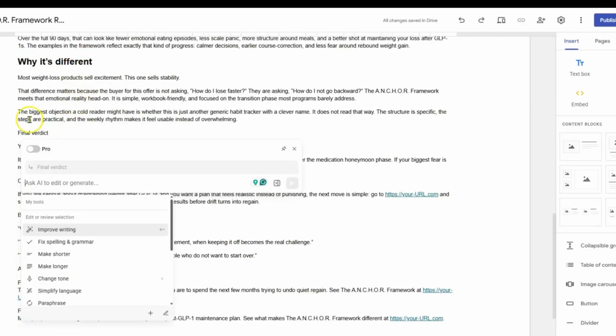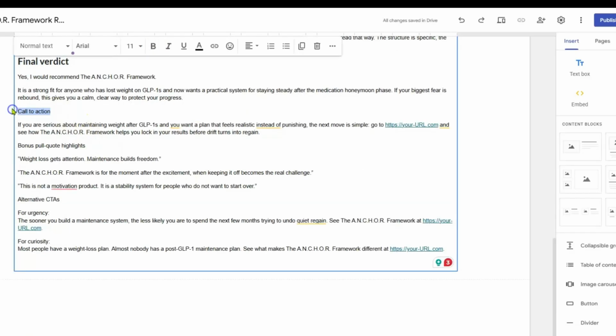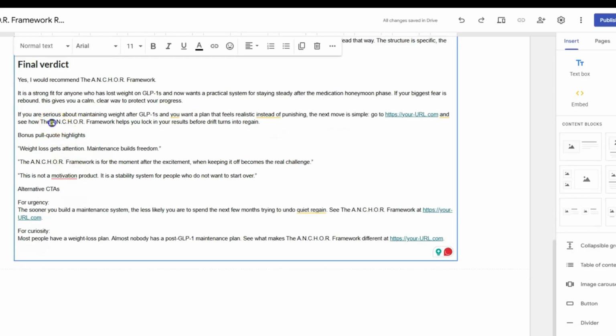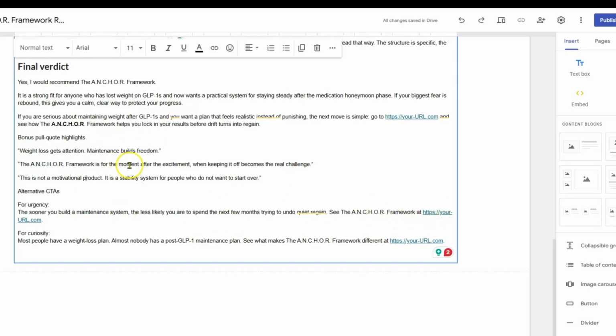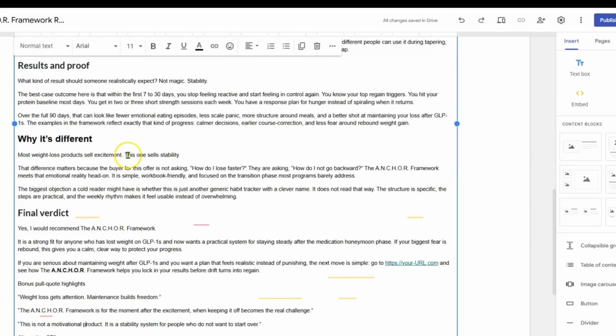Subheading 18, bold. You can take out this call to action. You can even make this bold here. It's not a motivation product. Okay, so you can see here. This is where your URL would be. So after we create this, then we can edit this to put in the URL.